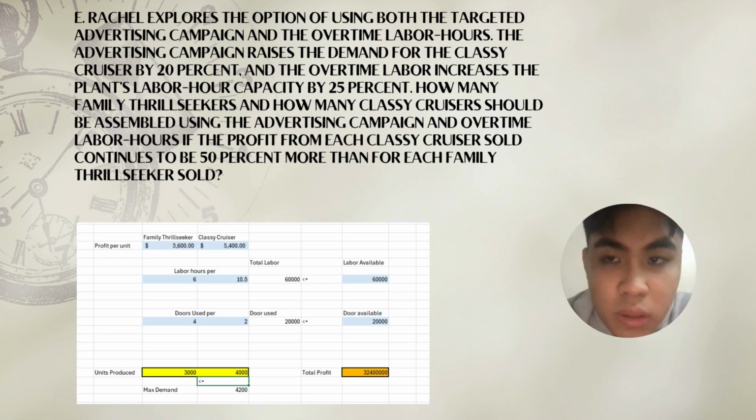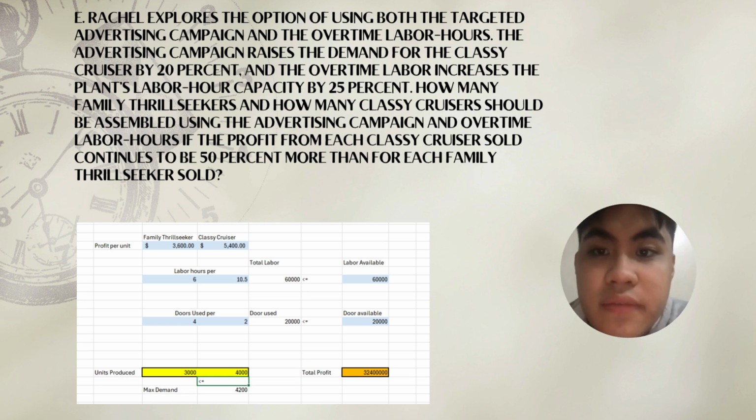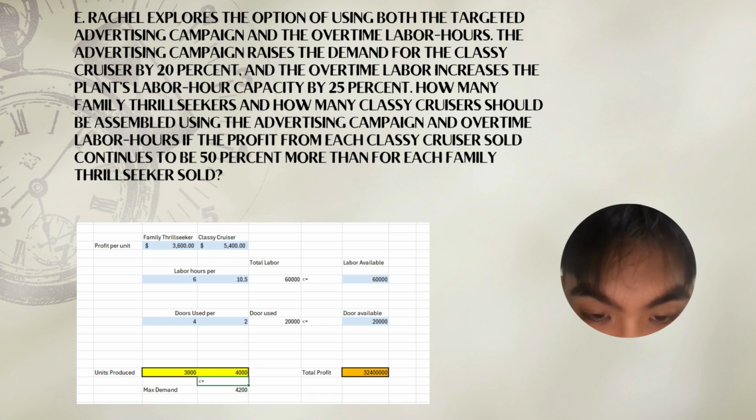For letter E, Rachel explores the option of using both the targeted advertising campaign and the overtime labor hours. The advertising campaign raises the demand for the classic cruisers by 20%, and the overtime labor increases the plant's labor hour capacity by 25%. So for the total profit, it would be $32,400,000.